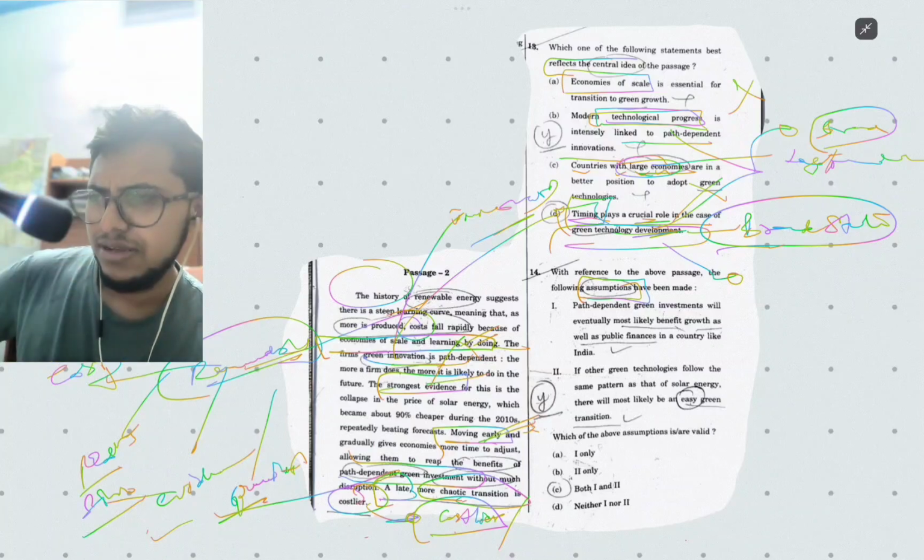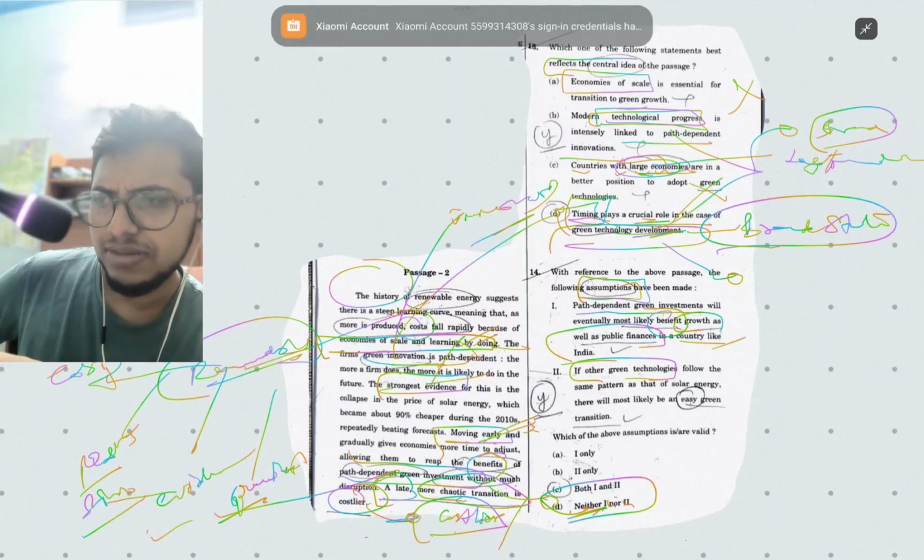And then we move on to the third one, that is assumption. Firstly, we have path dependent green investments will eventually most likely benefit growth as well as public finance in a country like India. Is he talking about India here? And then maybe. And then we have, if other green technology follows the same pattern, yes, he has considered strong evidence here. It's going to be right.